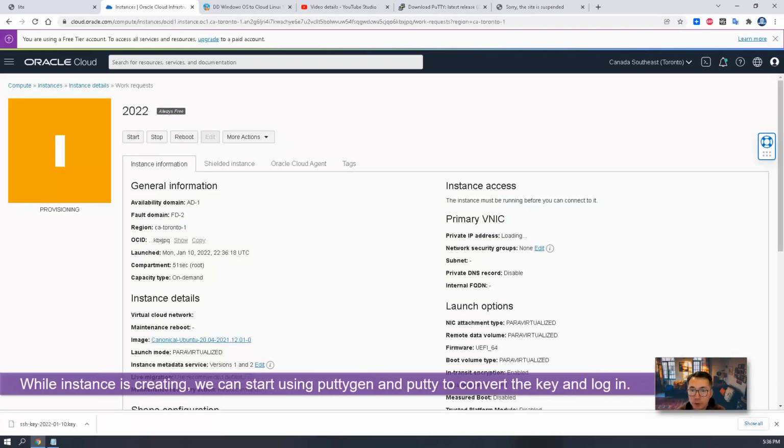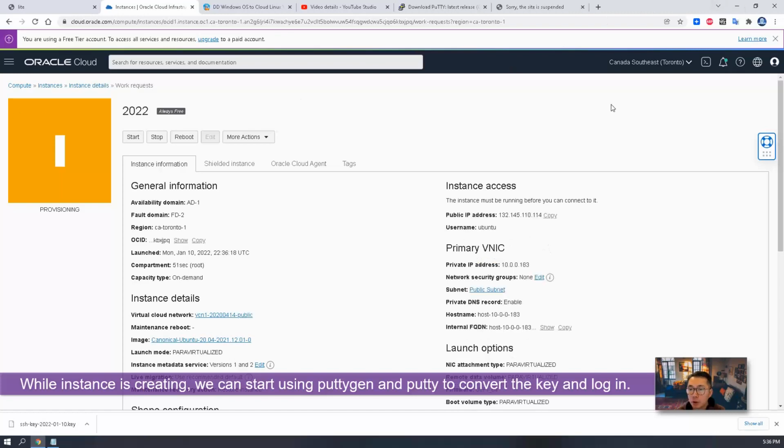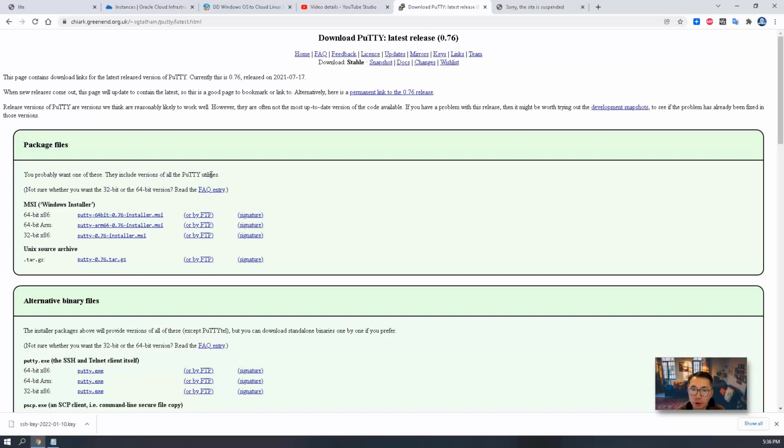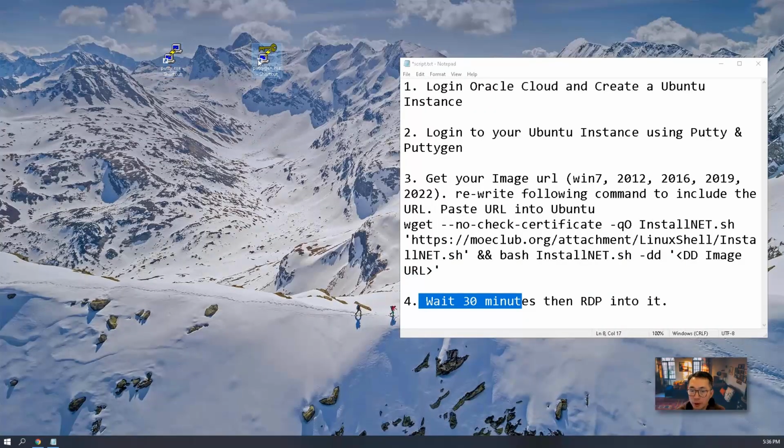While we are creating this instance, we can start to use Putty and Puttygen. I already downloaded them from this website. You can Google it. I put them on my desktop right now. Here is the private key downloaded from the Oracle Cloud website.